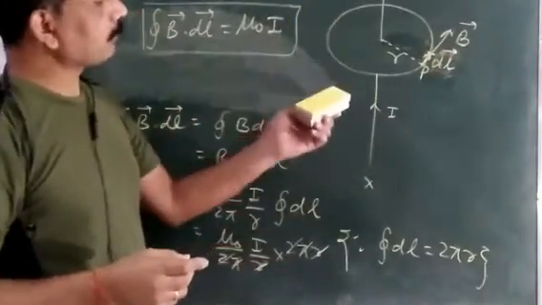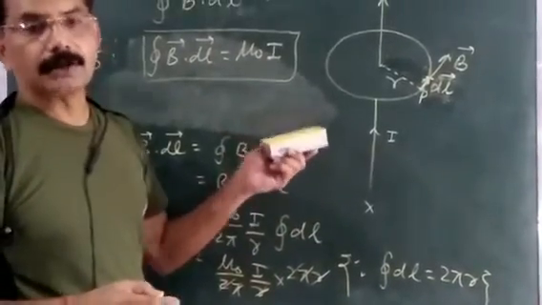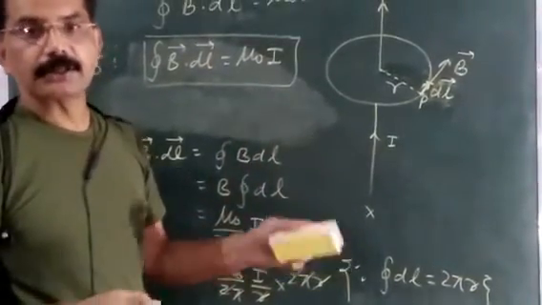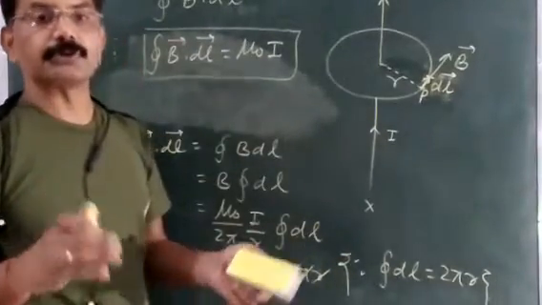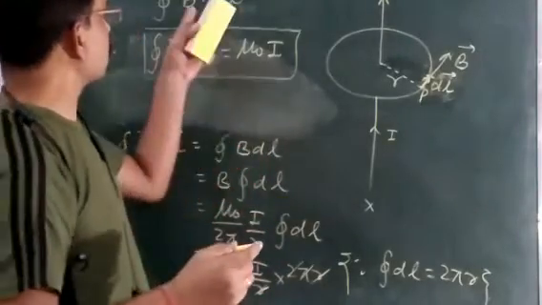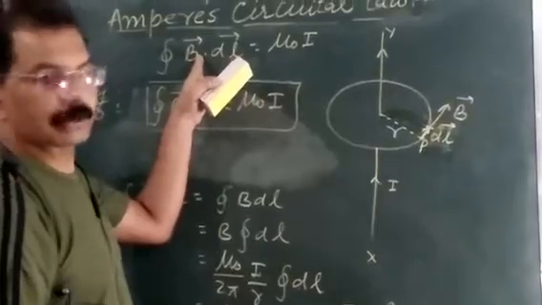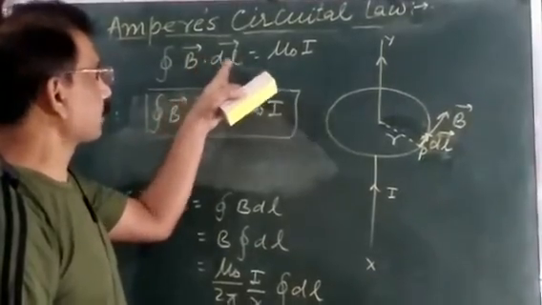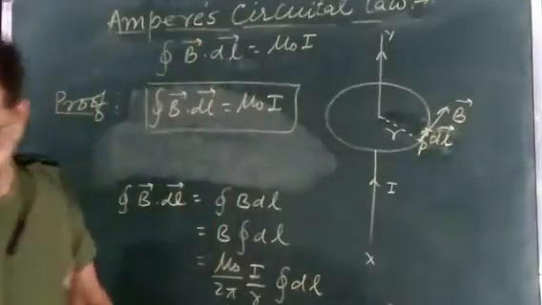So in this way we can prove the Ampere circuital law, and by using this law we can easily find the magnetic field due to a straight current carrying conductor, due to a solenoid, due to a toroid, because it is very easy to calculate the line integral of any magnetic field B around a closed path. Whole integration B dot dl, easily we can calculate it for any closed path.